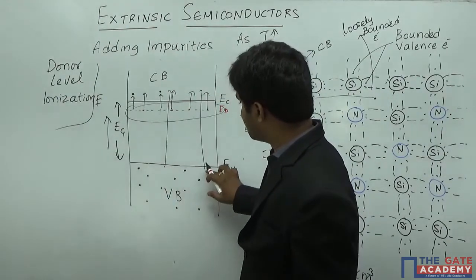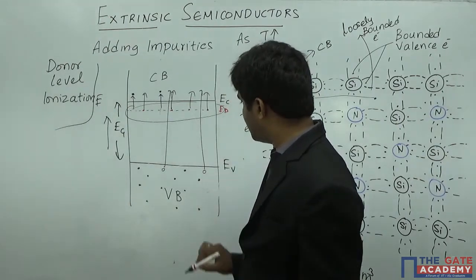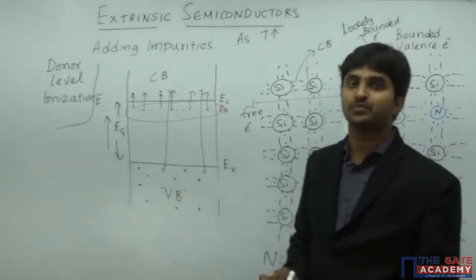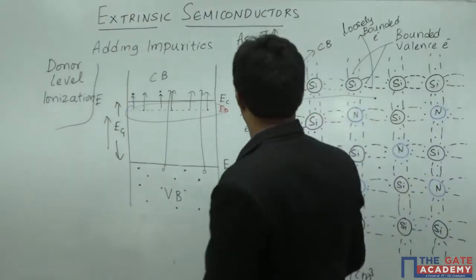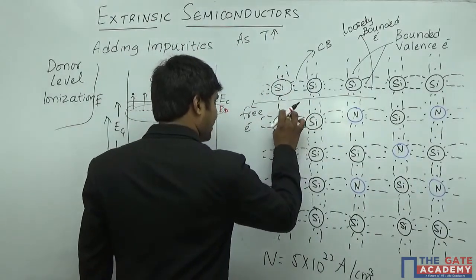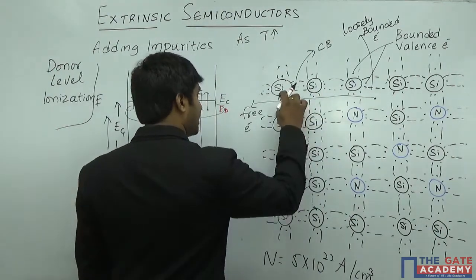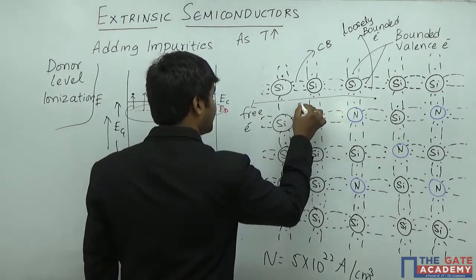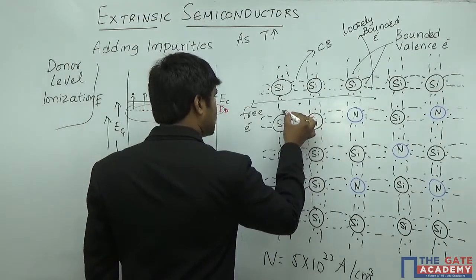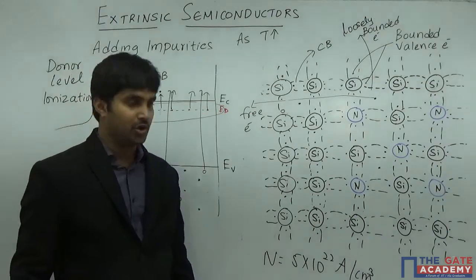When an electron moves from the valence band to the conduction band, it leaves a space. The space is what we call a hole. Here I can also describe it by saying that when you provide energy equal to the energy gap, it breaks the covalent bond. Now the electron becomes free, and the space that is left is what we call a hole.